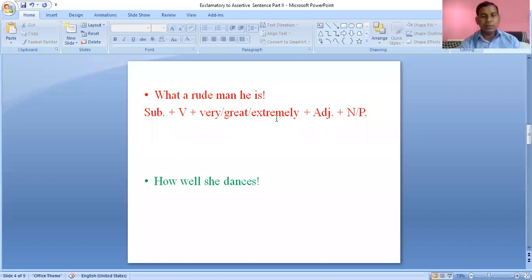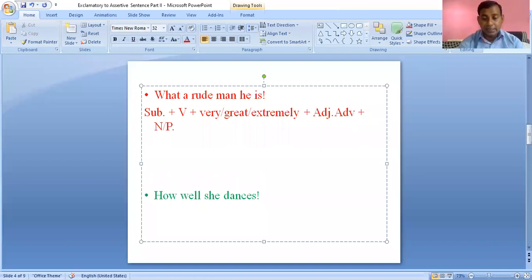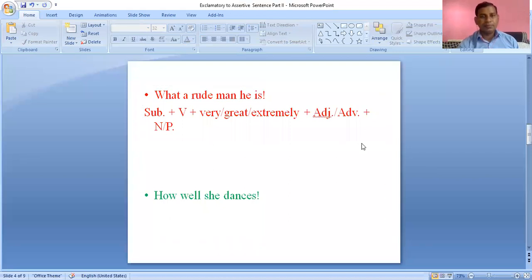We should use one word out of these. Then we must use an adjective or adverb, and last of all, we must use a noun or pronoun.